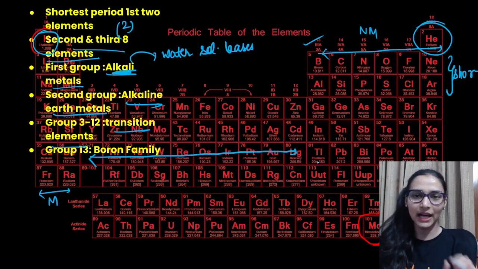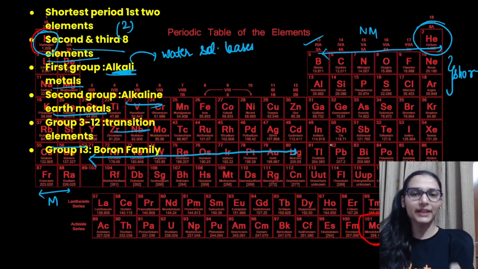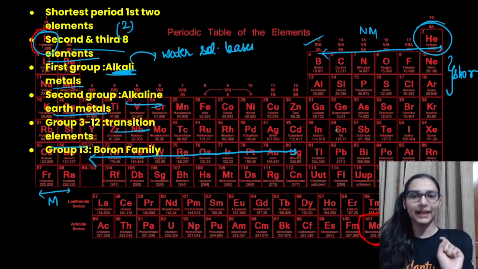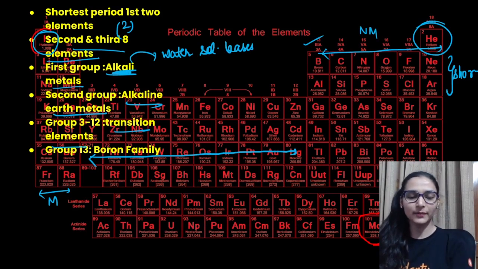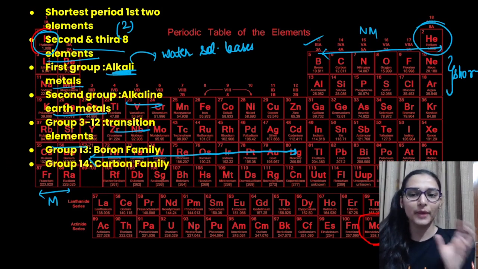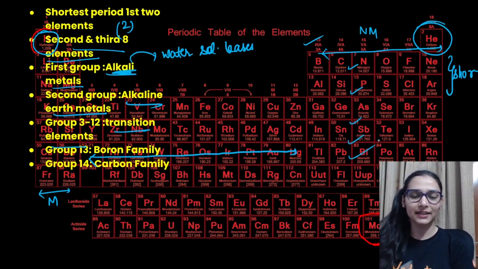इतने elements याद रखो, that is enough for you. Tricks I will discuss with you in the next session. Doubts plus Menti में I will give you some mnemonics to remember these elements which are important for you. Right? Okay. Then group 14 is the carbon family, carbon, silicon, germanium, tin, lead.